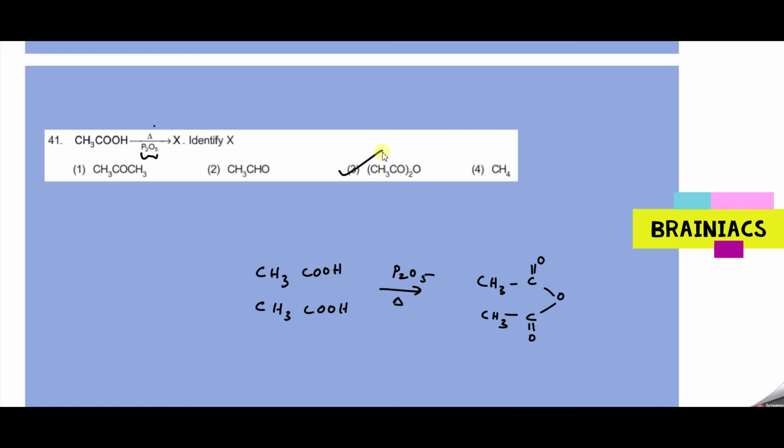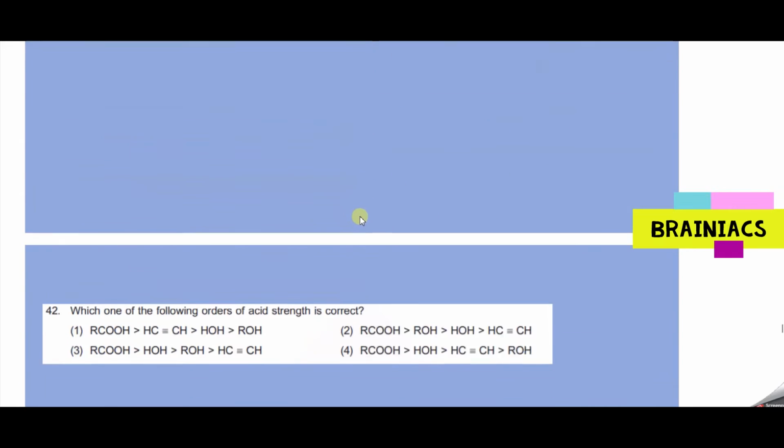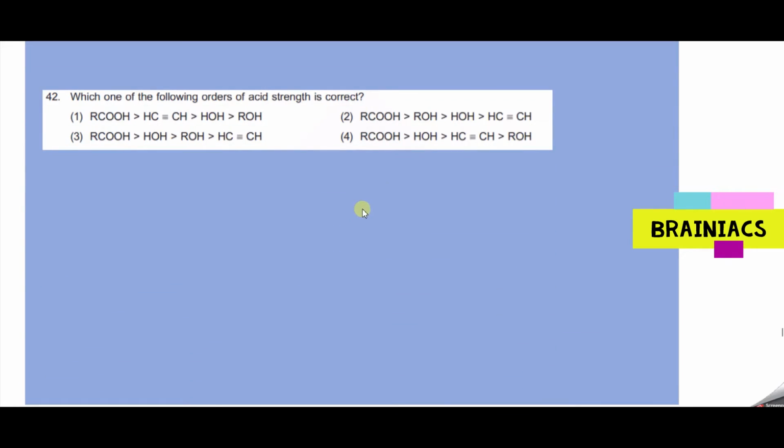Tell me the answer for this one. Which one of the following orders of acidic strength is correct? Tell me. So acidic strength, if you see, it's correct. Exactly, the answer should be 3. First carboxylic acid will come. Why? Because on donating the H plus, it becomes a carboxylate anion, which is highly stable by resonance.